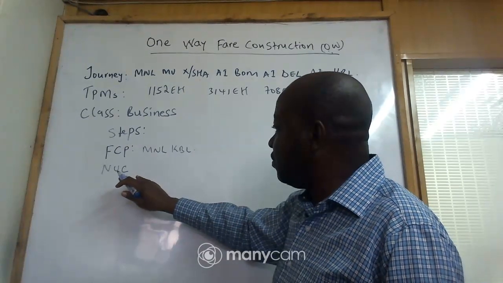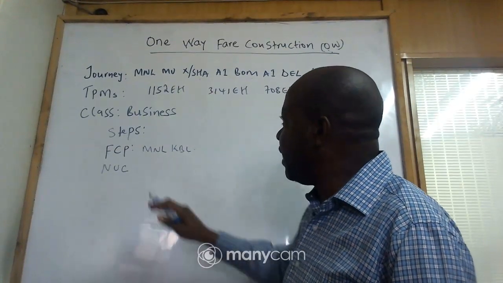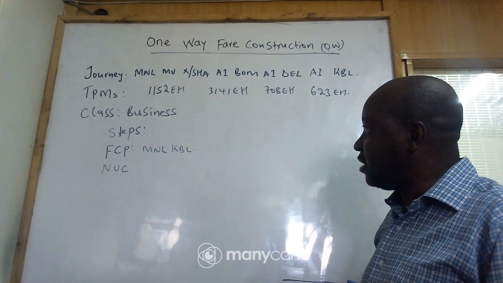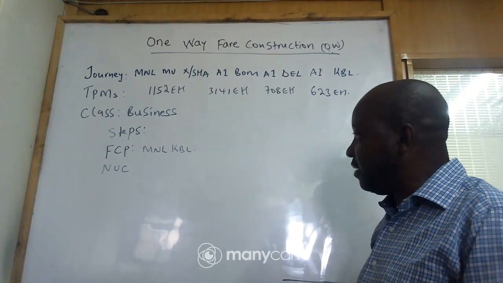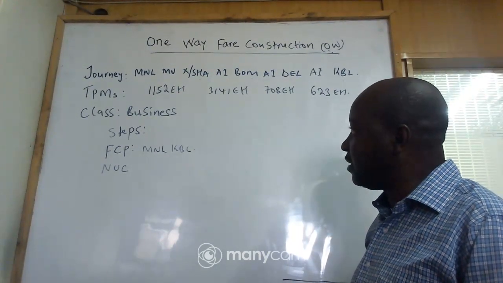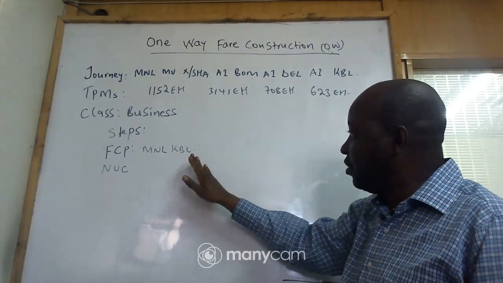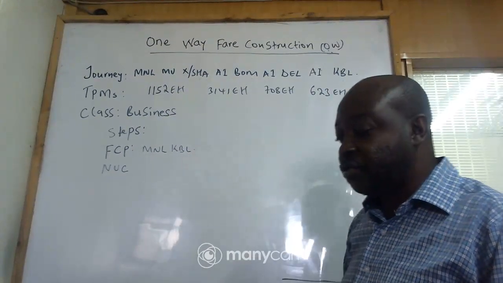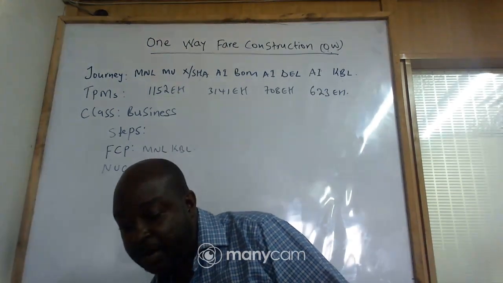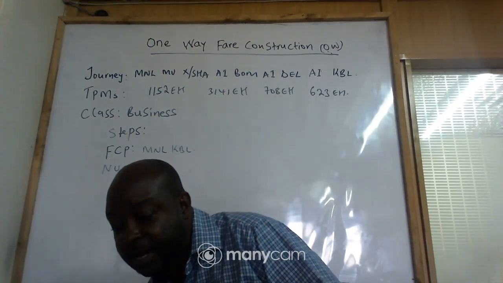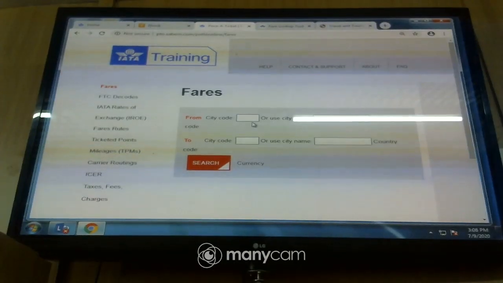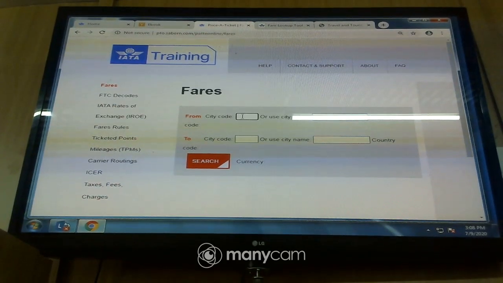if we come to NUC, then again we shall go back to the online system so that we are able to quote the business class fare for Manila to Kabul, and it should be what? It should be a one-way. So let us go to the online. So we shall have to enter.